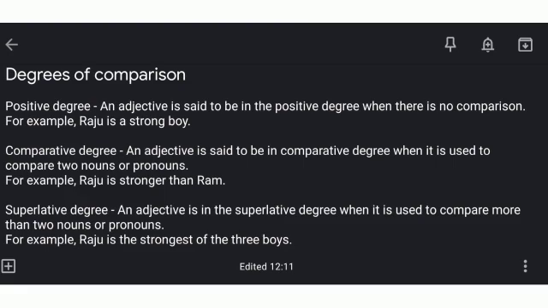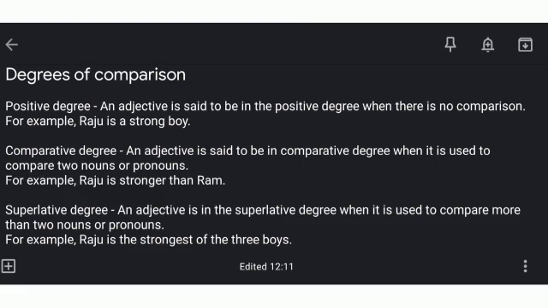But in the superlative degree, the example is Raju is the strongest of the three boys. Raju is compared to three boys and he is the strongest. So in superlative degree, the adjective is compared to more than two nouns or pronouns.